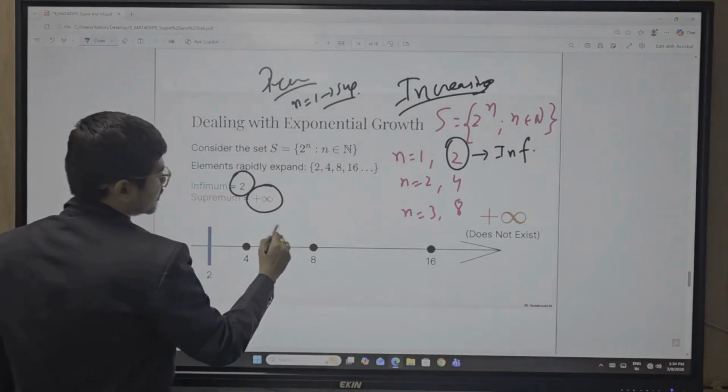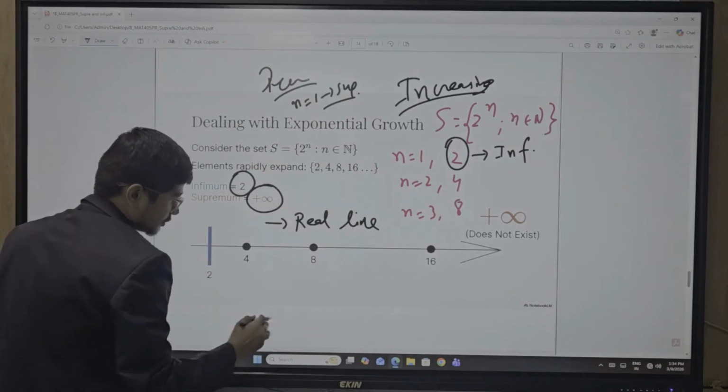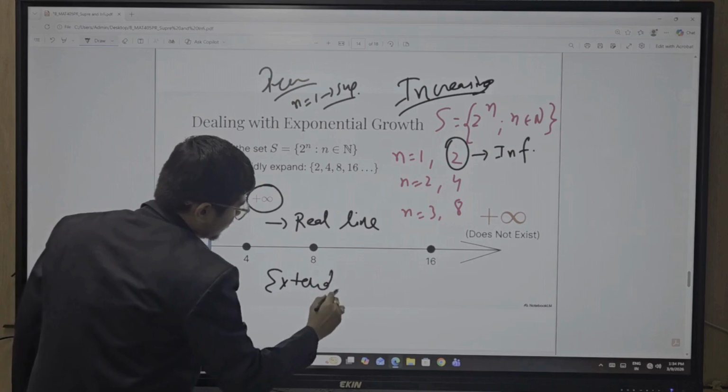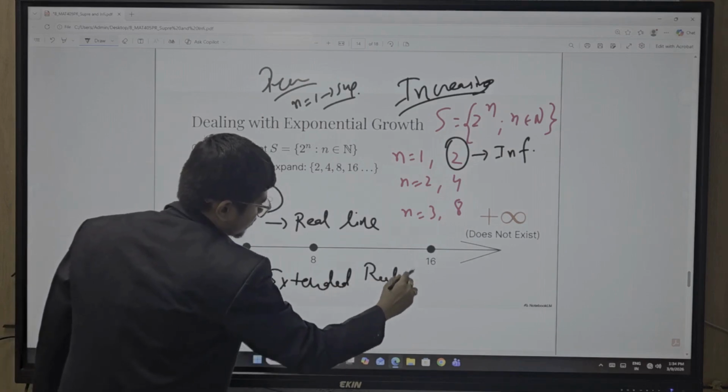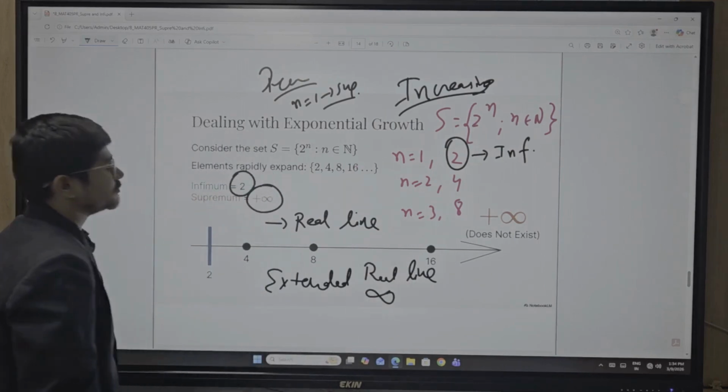What about the supremum value? You cannot get the supremum value on the real line, but when you consider the extended real line, then the supremum is infinity.